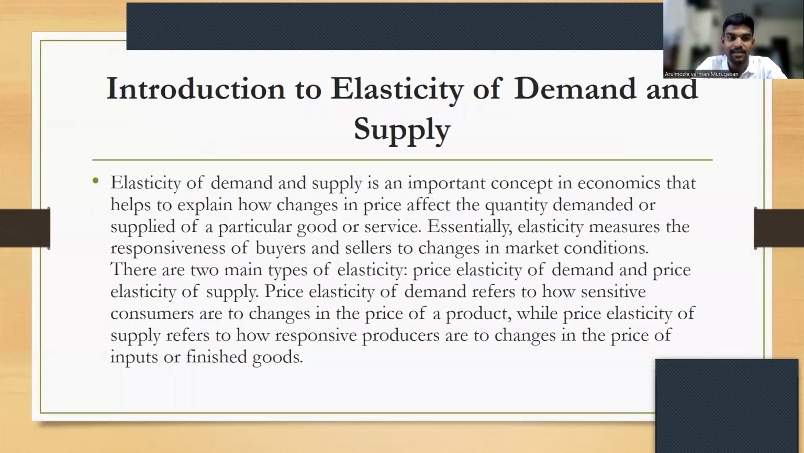So let's go to the introduction. Elasticity of demand and supply is an important topic in economics that helps to explain how the change in price affects the quantity demanded or supplied of a particular good or service. Essentially, elasticity measures the responsiveness of buyers and sellers to changes in market conditions. There are two main types of elasticity: price elasticity of demand and price elasticity of supply. So let's move on to the main topic.